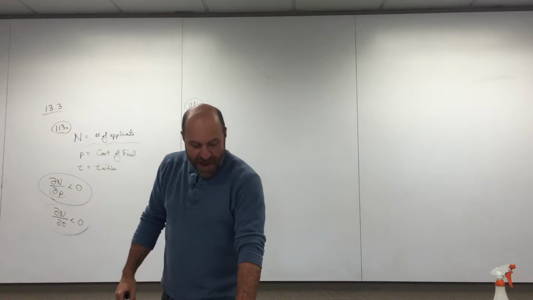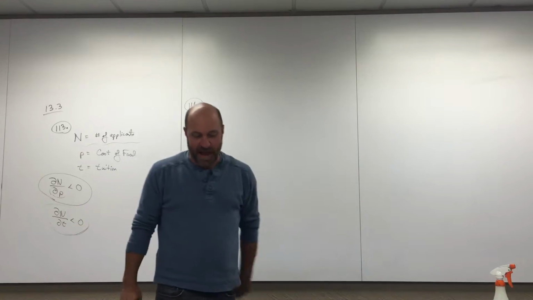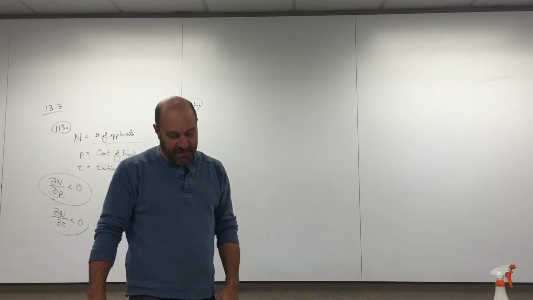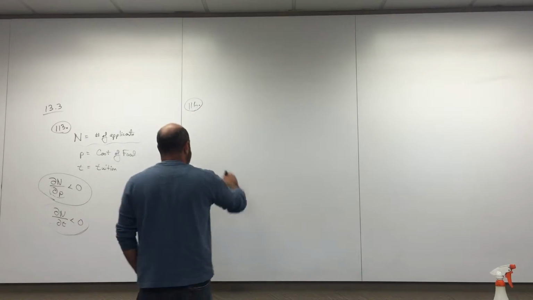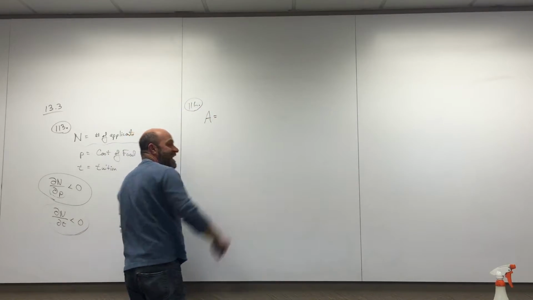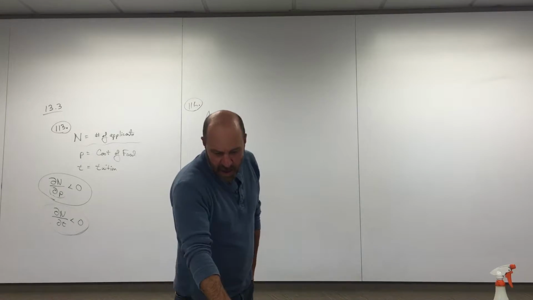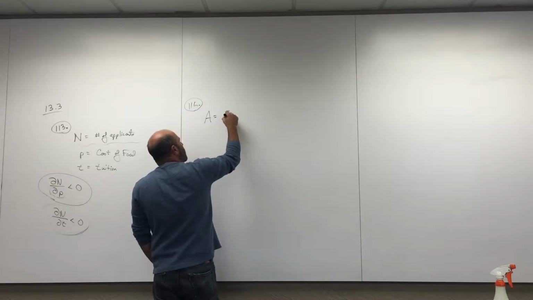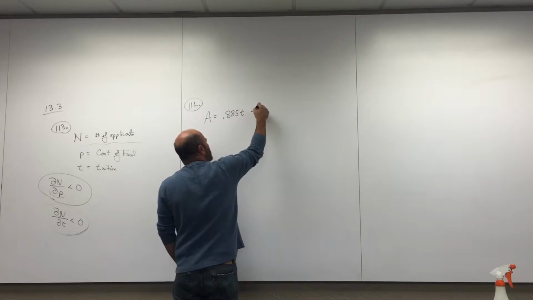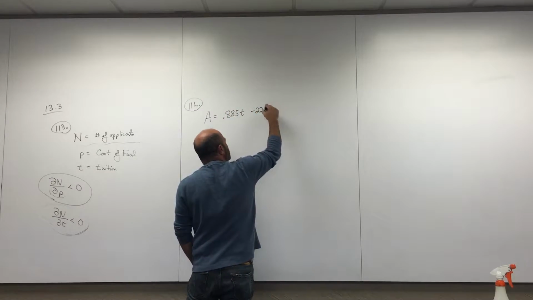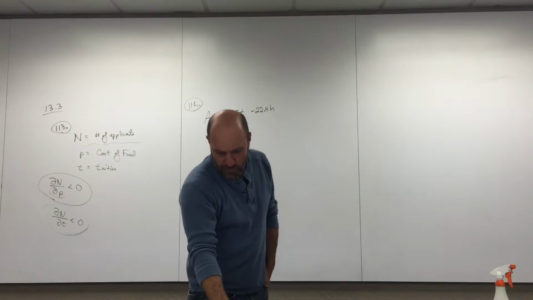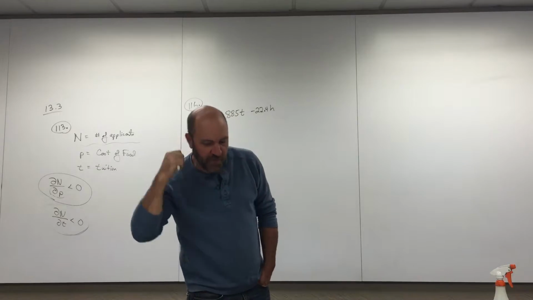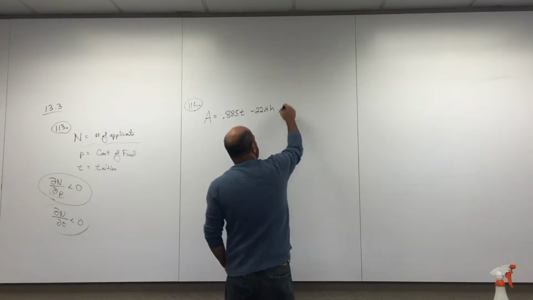The measure of how hot weather feels to an average person is called the apparent temperature index. And this is the formula for it. The apparent temperature index is A, and it equals 0.885 T minus 22.4 H plus 1.20 TH minus 0.544.